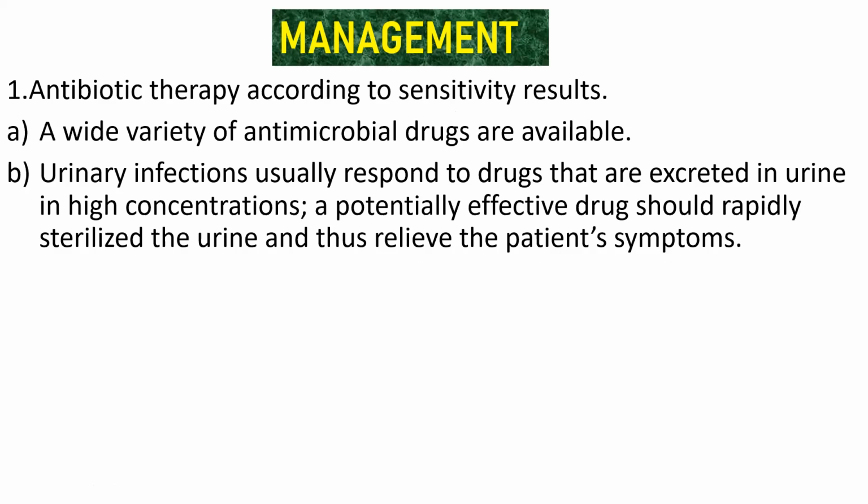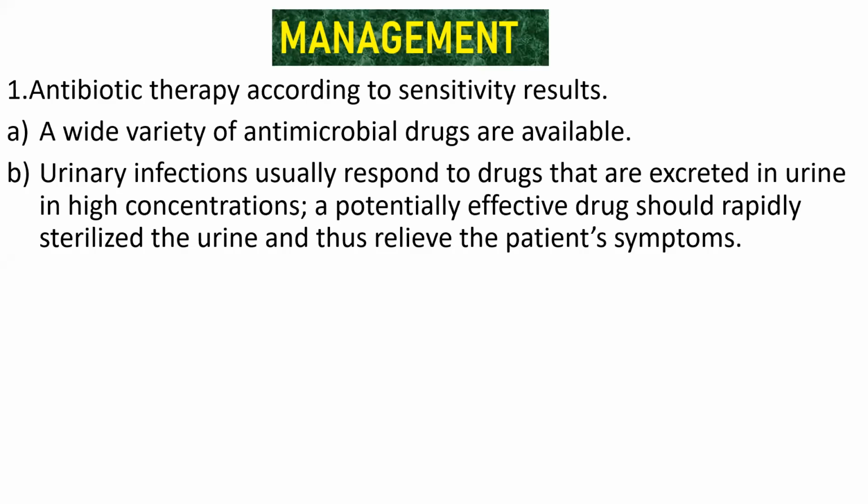Urinary infection usually responds to drugs that are excreted in urine in high concentration, and a potentially effective drug should rapidly sterilize the urine and thus relieve the patient's symptoms. What does this second point say?